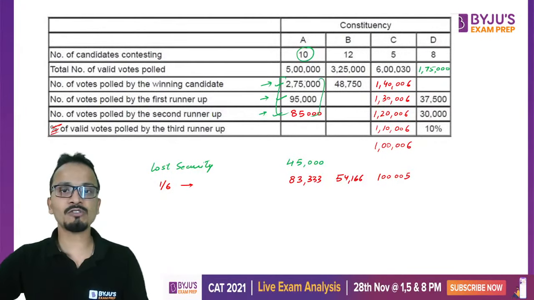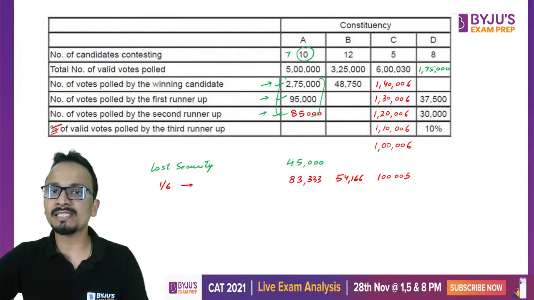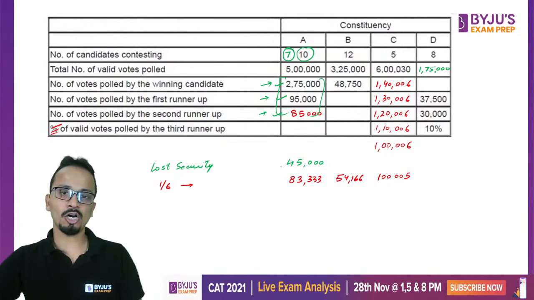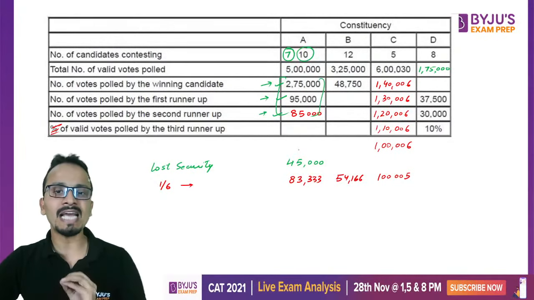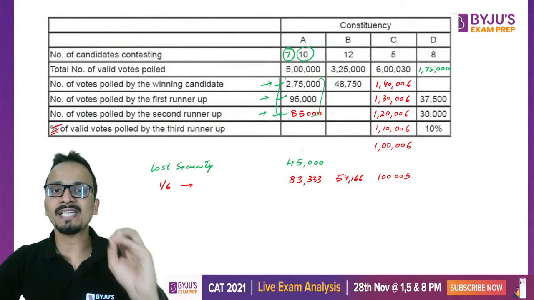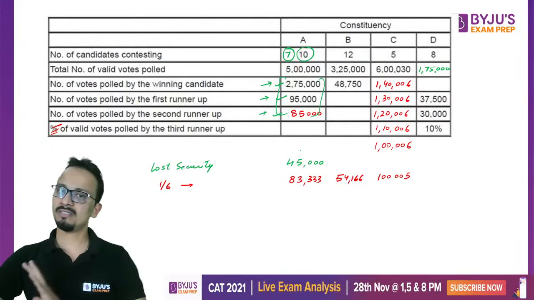Now these 45,000 votes are divided among 7 remaining candidates. All right, definitely none of them will get more than 83,000. Okay, so all these 7 candidates will lose their security deposit. That's over.